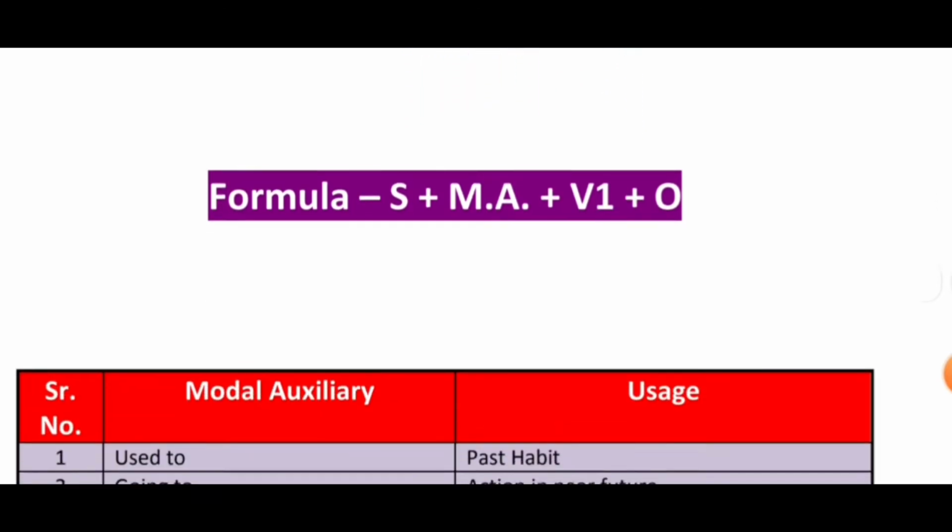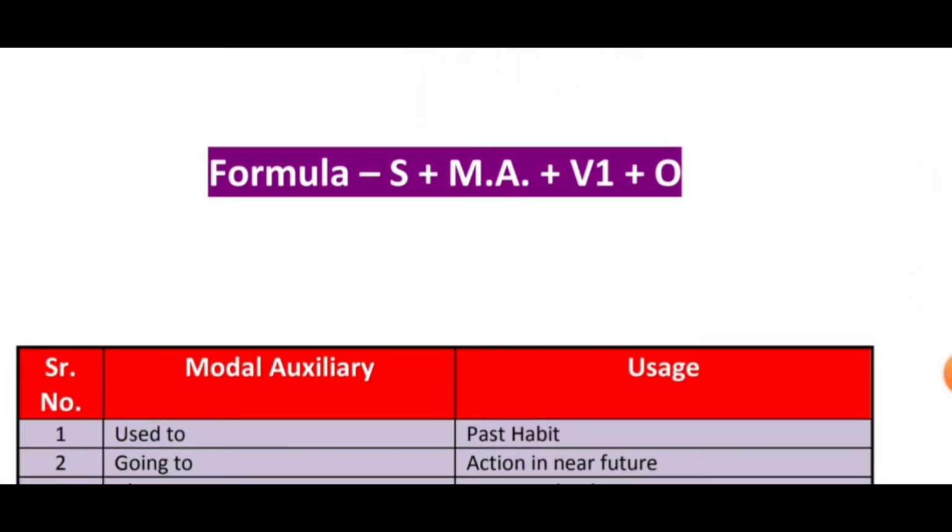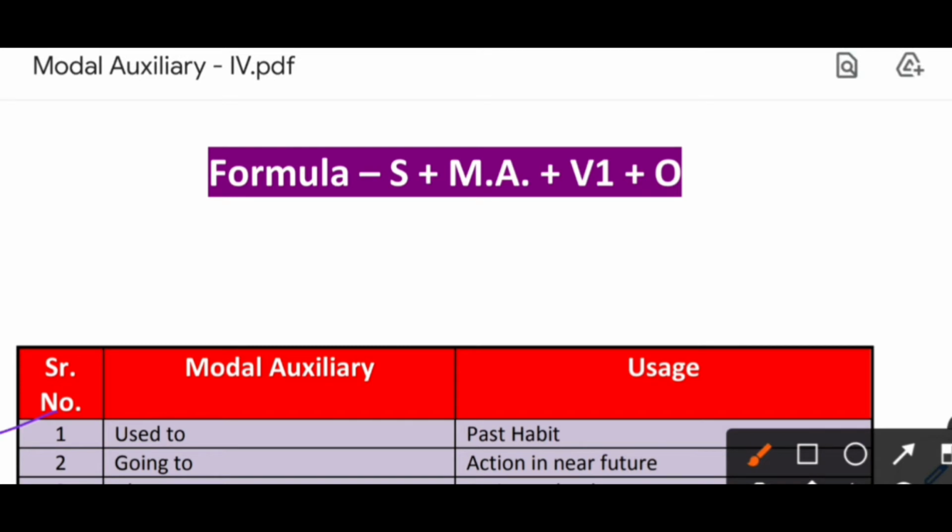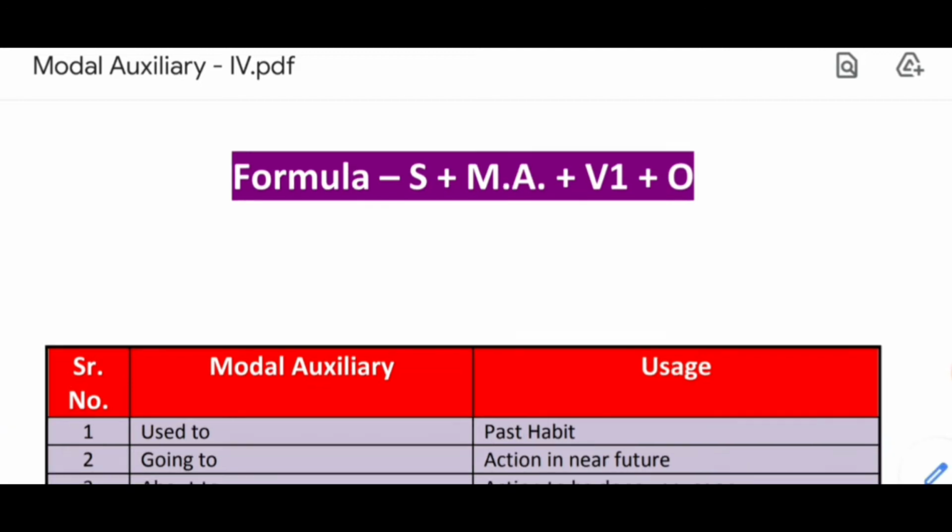let's begin with our first modal auxiliary verb, that is used to. When we want to talk about our past habit, we use used to. For example, I used to participate in all the competitions in school. There I used to after subject I. Okay, now another example can be she used to study daily for consecutive 10 hours. Okay, that is also an example of used to.